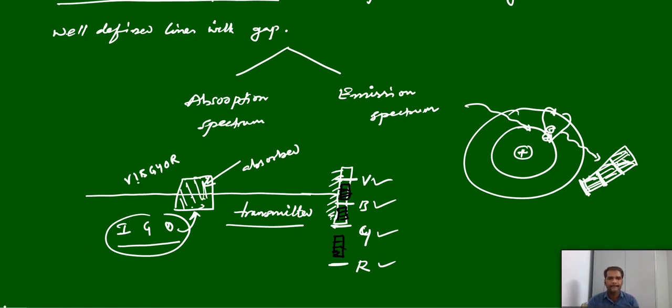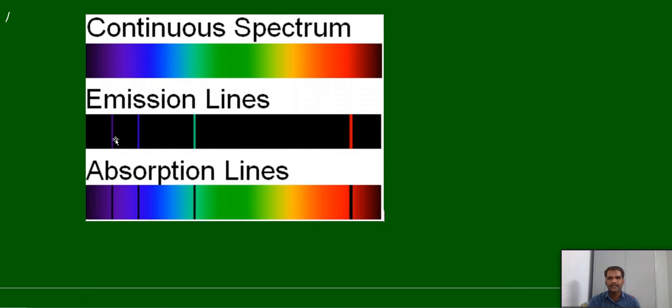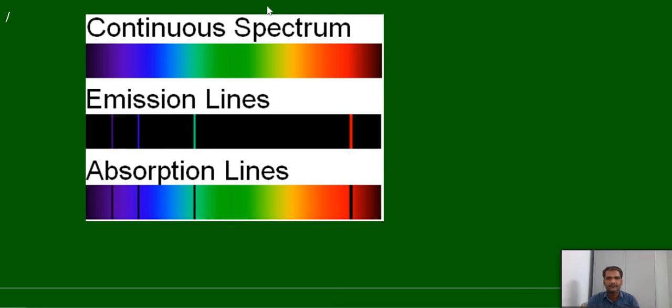Understood now? See, now you can see the clear picture of all types of spectrum. So continuous spectrum, and emission and absorption. The first one is the continuous spectrum. You can see here all colors, your violet color, blue color. See, they are merged into each other. Can you see any gap between these two colors? And here green and red, and here orange, red. There is no gap between all these colors. They are merged into each other. So it is called continuous spectrum.